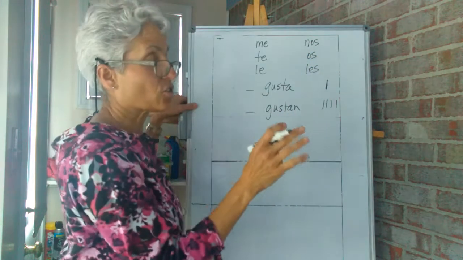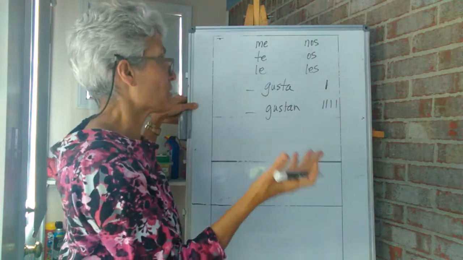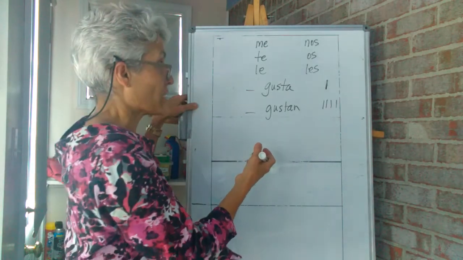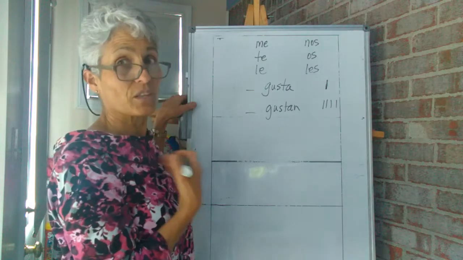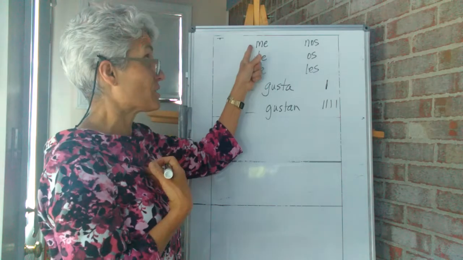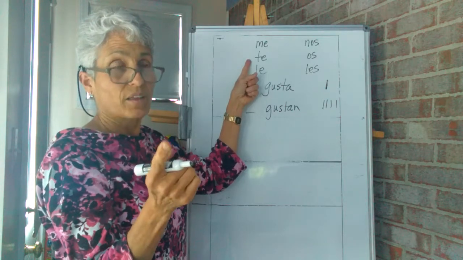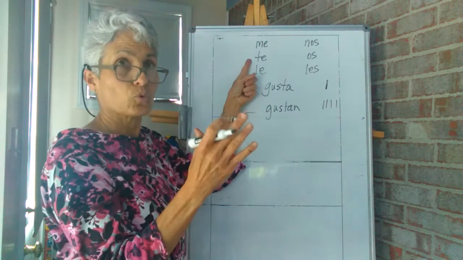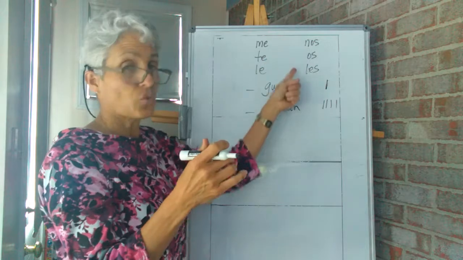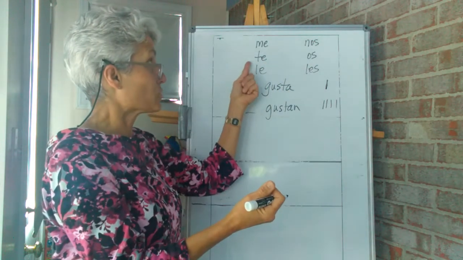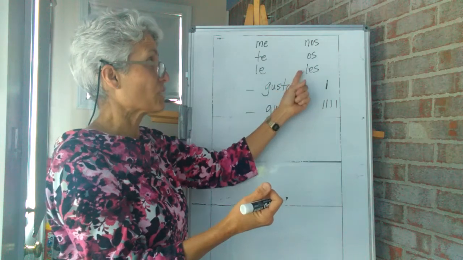I know these look just like the indirect object pronouns, but that's what they use for the verb gustar. So if I am the one that likes something, I would say me gusta. If you are the one liking something, te gusta. So we don't change the ending, we keep gusta. All we change is the pronoun that we would stick in front of it, okay? Me gusta, te gusta, le gusta, nos gusta, os gusta, les gusta.